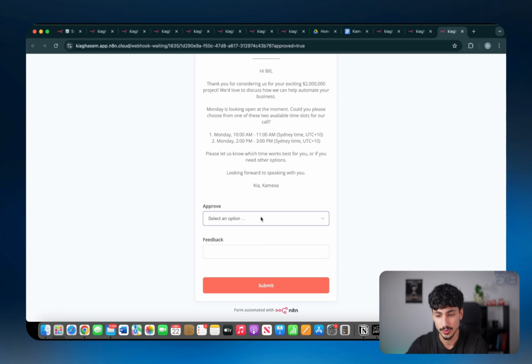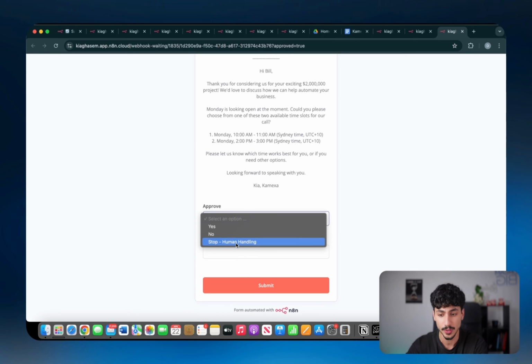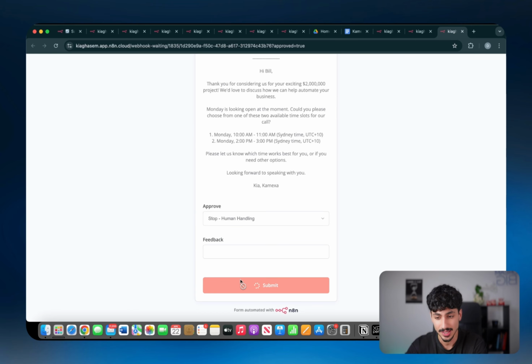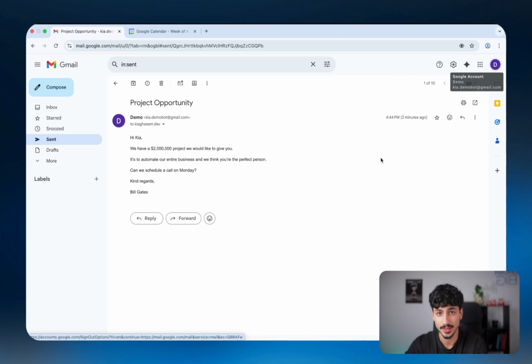So literally all I have to do is click on approve and then go to stop human handling. And just by submitting this, what's going to happen is literally nothing, because I just hit the AI's kill switch. And so the AI didn't actually try to respond. And by doing this, what I can do myself now is I can go and manually respond to Bill Gates.